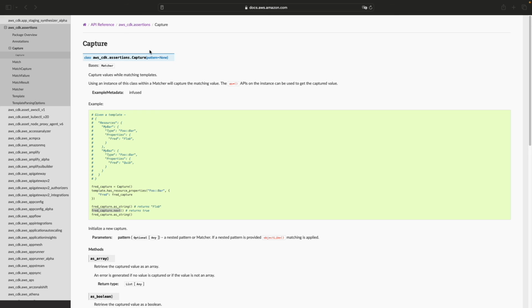Capture is another utility class available in the AWS CDK assertions module. This helps you capture the values while matching the templates, which you can use to further compare the values in your test methods. With this, you do not need to provide the values in an absolute sense for the assertion comparison.